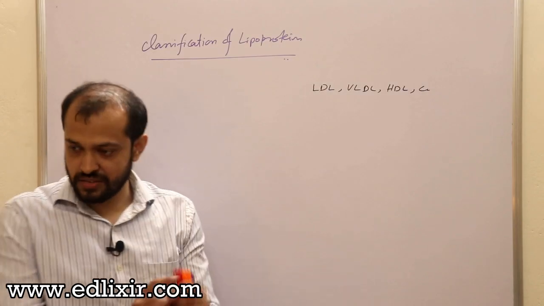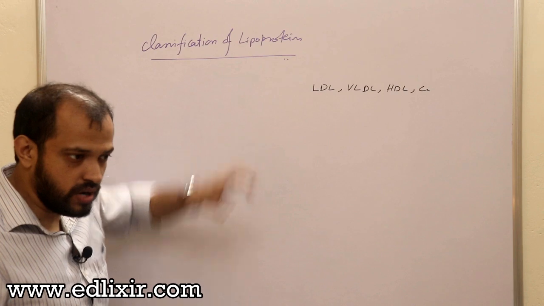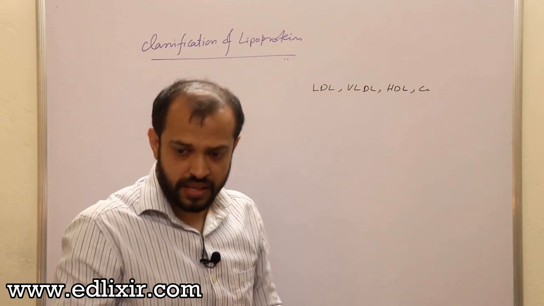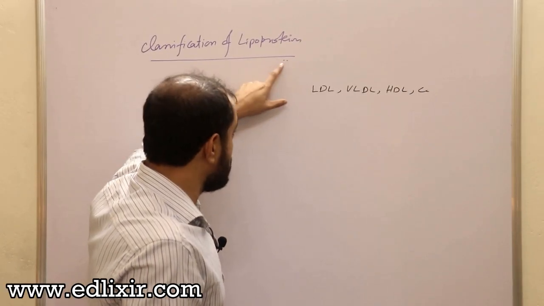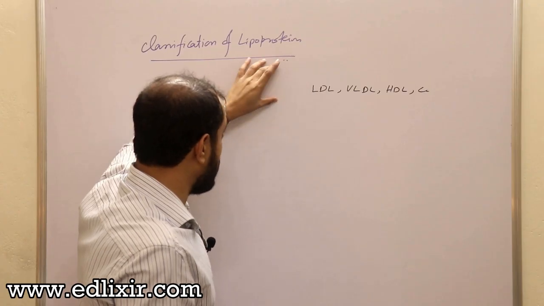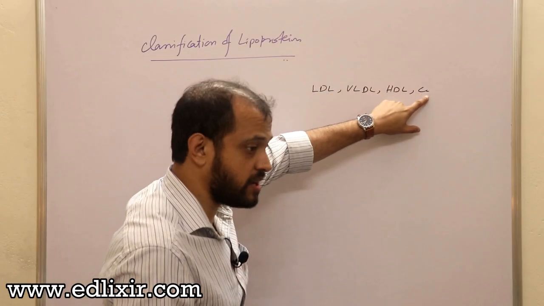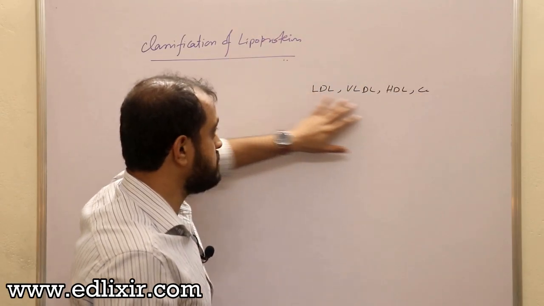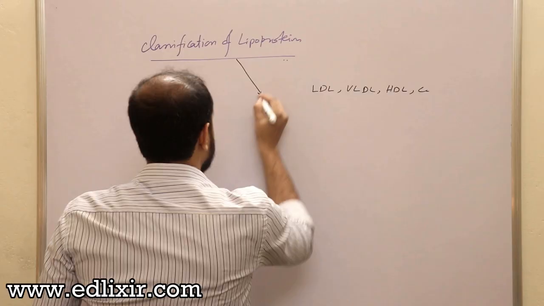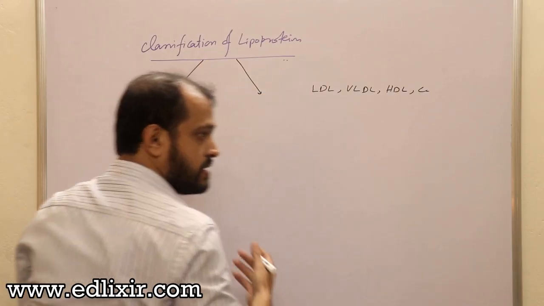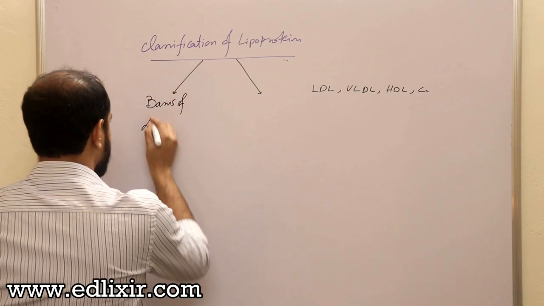Listen, whenever you classify anything, it is based on a particular property, right? Whenever you classify a particular thing, it is based on a particular property. If you are classifying lipoprotein and you are getting LDL, VLDL, HDL and chylomicrons, and if I tell you on what basis you are actually dividing them, then your answer will be on the basis of density. That means lipoproteins are classified on the basis of density